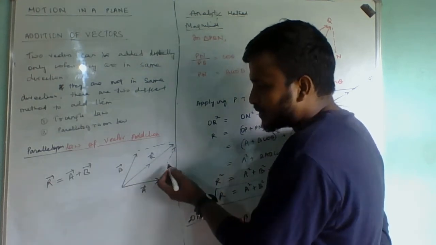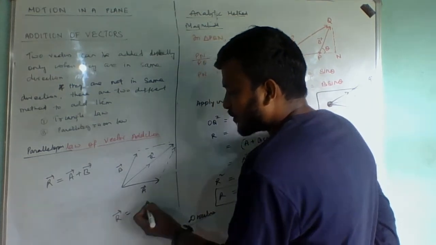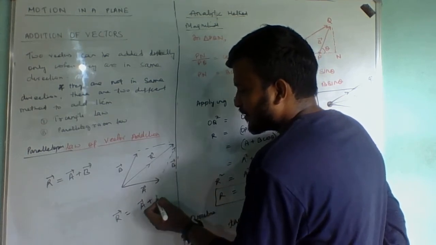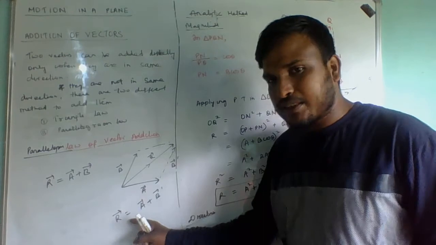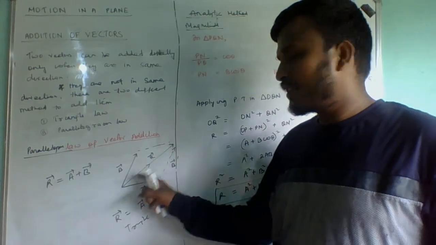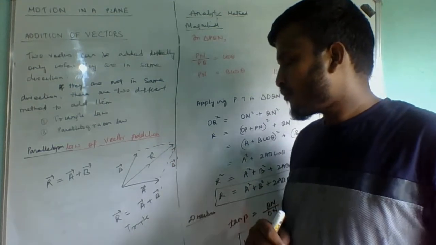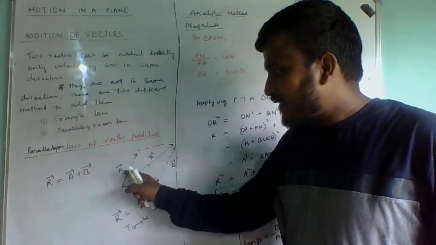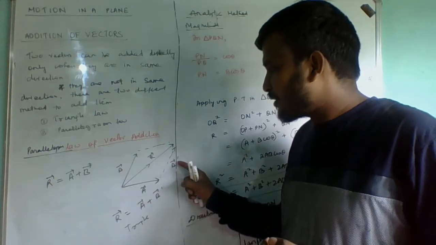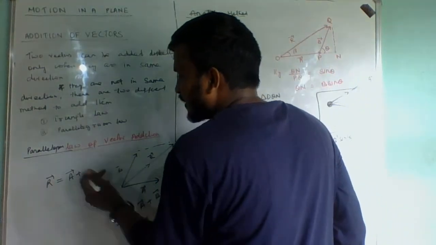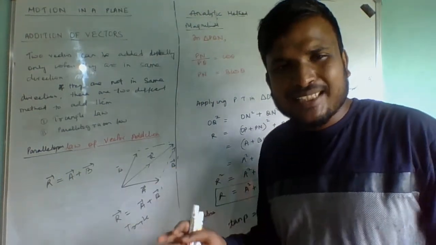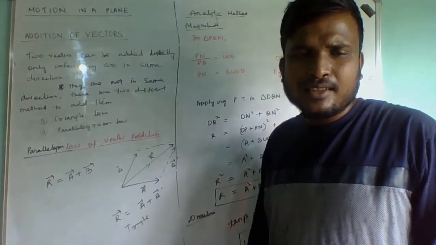Correct? But similarly, you see, this R vector must also be equal to A vector plus, suppose this is B prime vector. According to which law? This is according to triangle law. This is A, this is B, and this one is resultant. But this B vector and B prime is same or not? In case of this B, can I write this B also or not? Yes, we can write this B in case of this B. So what we can see is that triangle law and parallelogram law have the same result. R vector equal to A vector plus B vector.